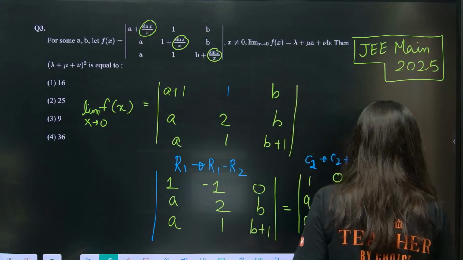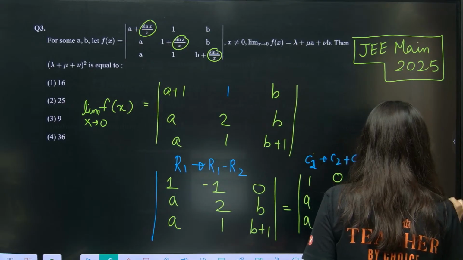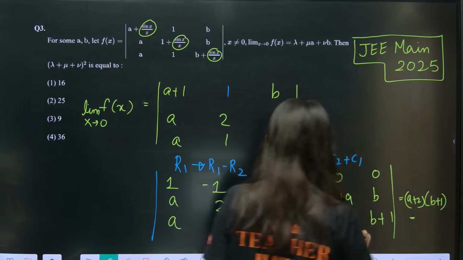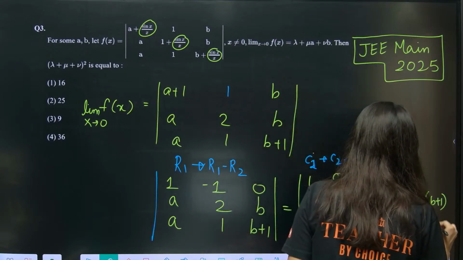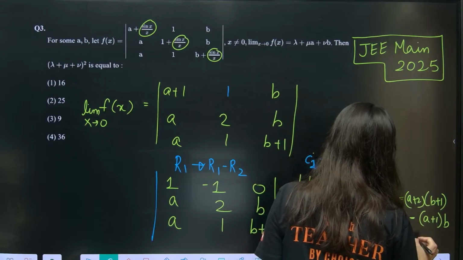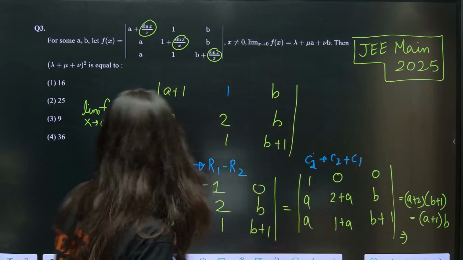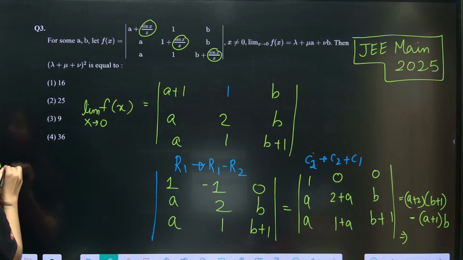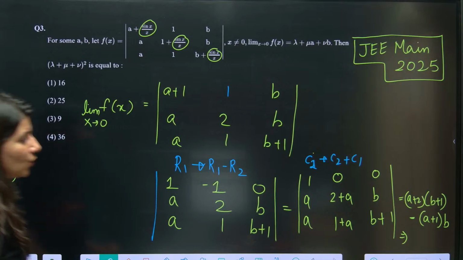So, A plus 2, B plus 1 minus, this is A plus 1 into B. So, this is AB plus 2B. So, can you see now what you are going to get? Let me write it over here. F of x is equals to what? Tell me.